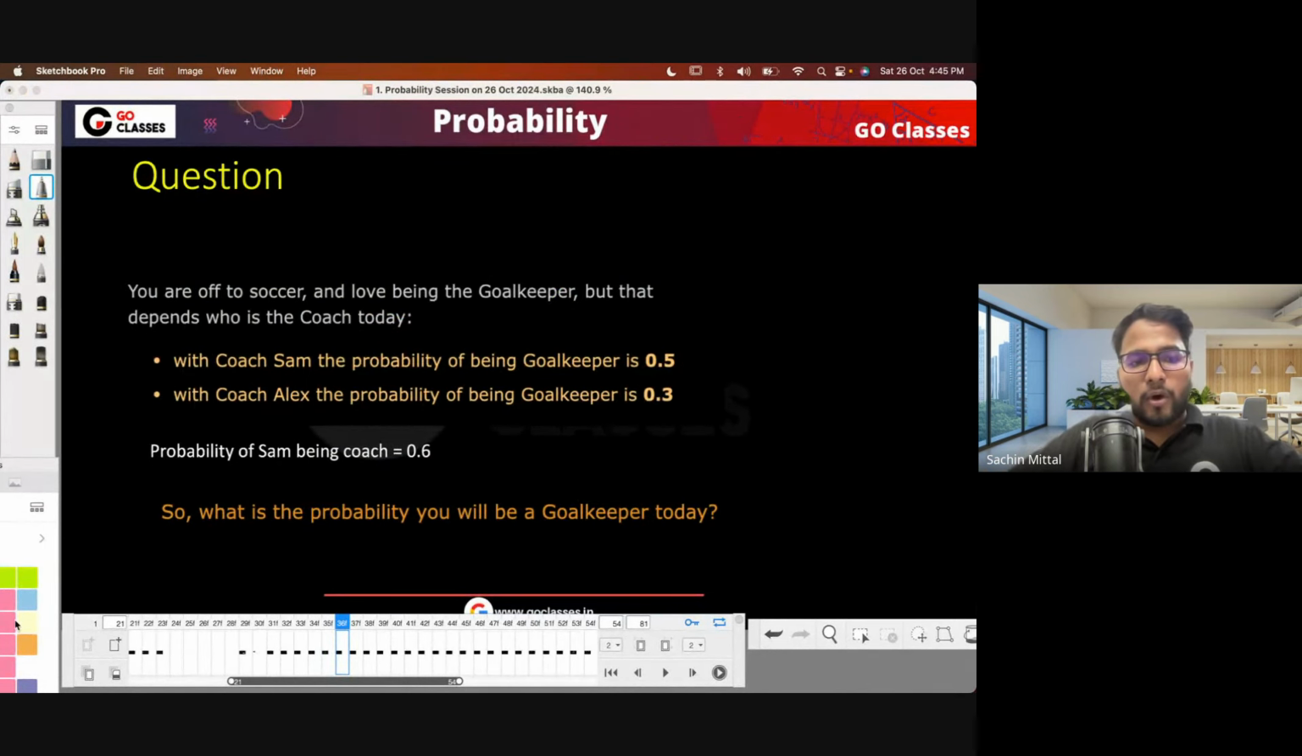Suppose they are saying that you are off to soccer and love being a goalkeeper, but that depends on the coach today. With coach Sam, the probability of being the goalkeeper is 0.5. With coach Alex, the probability of being the goalkeeper is 0.3. The probability of Sam being coach is 0.6, and then obviously the probability of Alex being coach is 0.4. So what is the probability that you will be the goalkeeper today? Can you tell me?